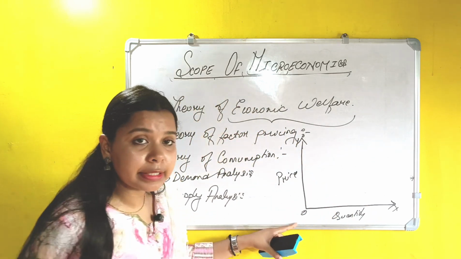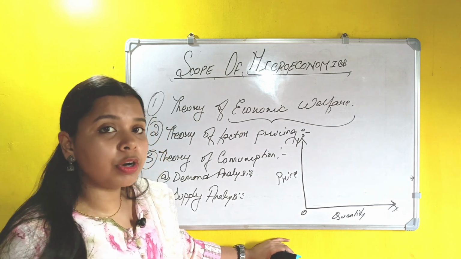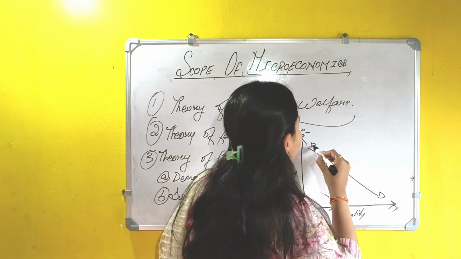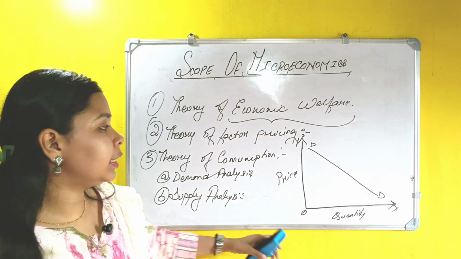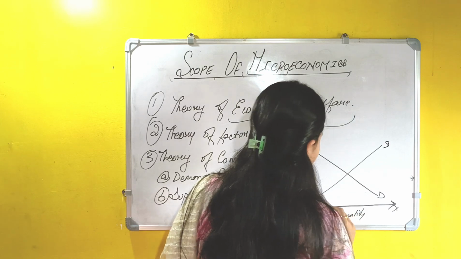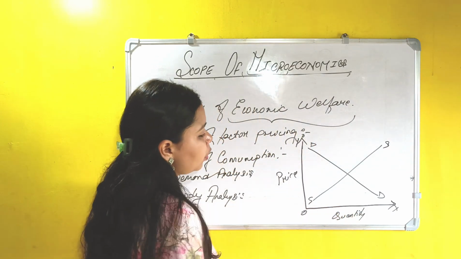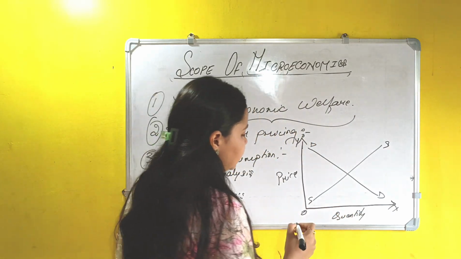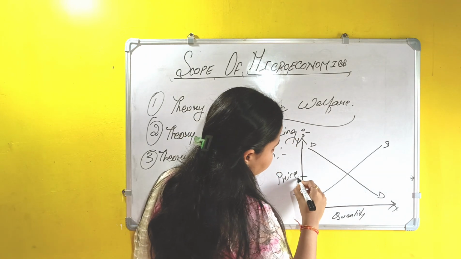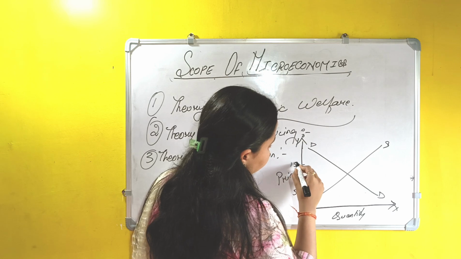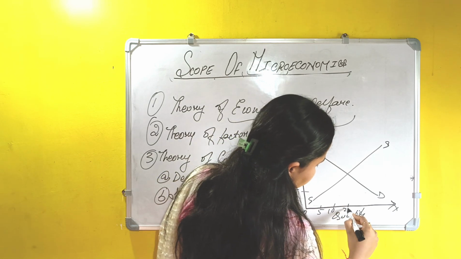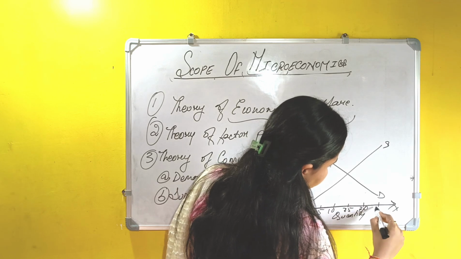Now as we have already discussed, in demand analysis, price and quantity are negatively related. So the demand curve is always negatively sloped in case of normal goods. DD is the demand curve, and this is SS, the supply curve, where price and quantity supplied are positively related. Let's consider some values here, say 5, 10, 15, 20, and here again 5, 10, 15, 20, 25.